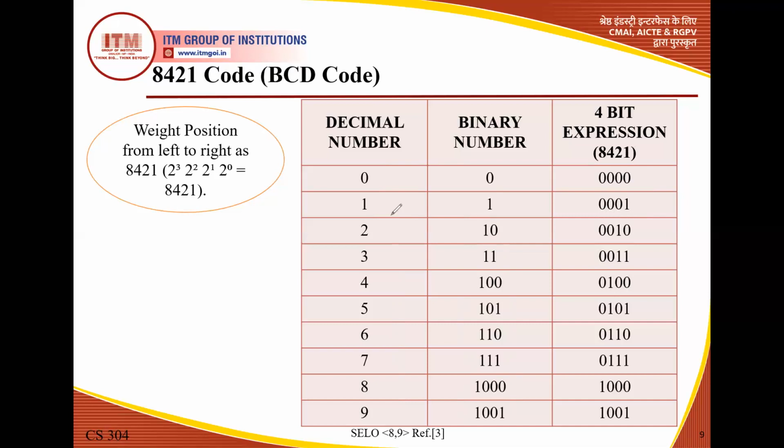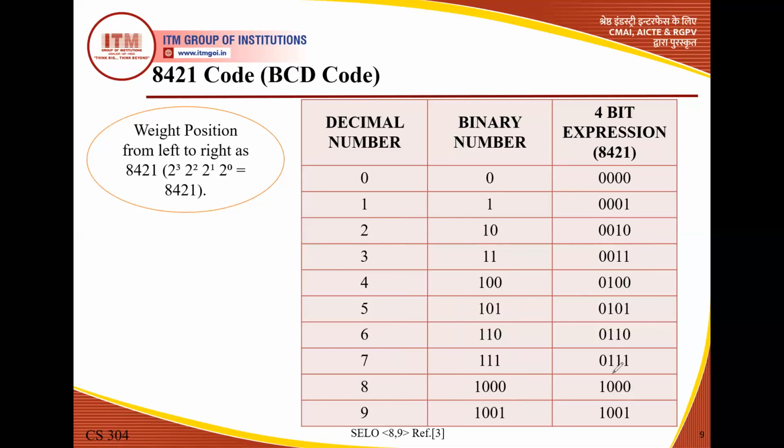So the overall value is 1. For the representation of 2, this is the position of weight 2 with bit 1, and the remaining positions have bit 0, so we have 2. In the case of 3, in the positions of 2 and 1 we have 1 1, so when we add 2 plus 1 we have 3.